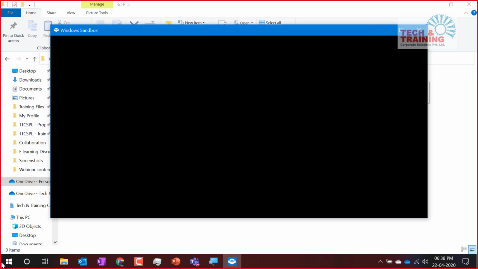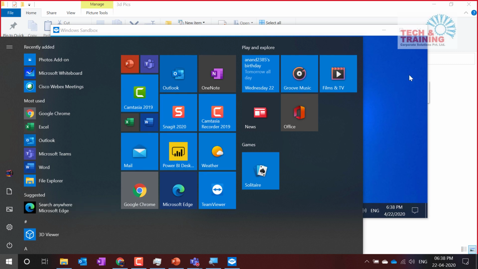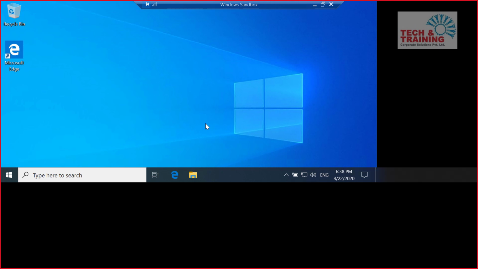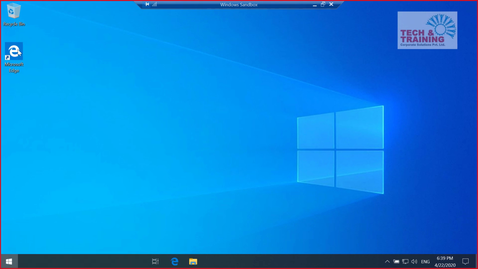It is a mini system, a mini Windows 10, which is available here. This is nothing but my Windows system, and if I go to Start and type anything, it opens up as a normal system. Let me maximize the screen. See here. Now when I go to Start, it's taking a little while to open up. Anyways, let me open the browser.